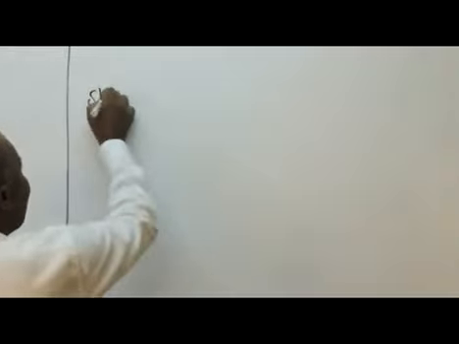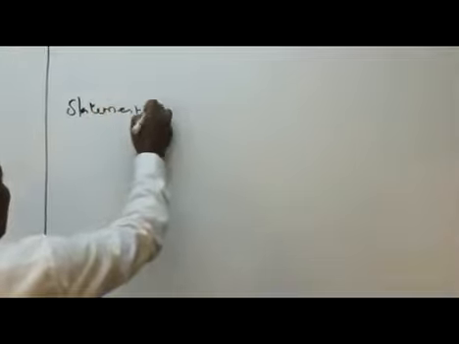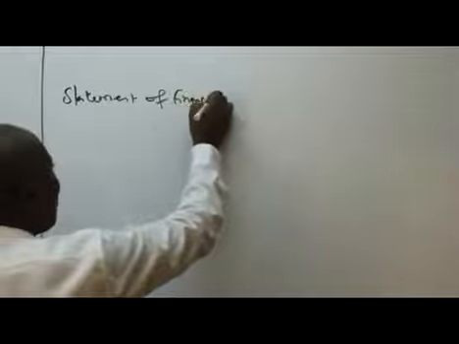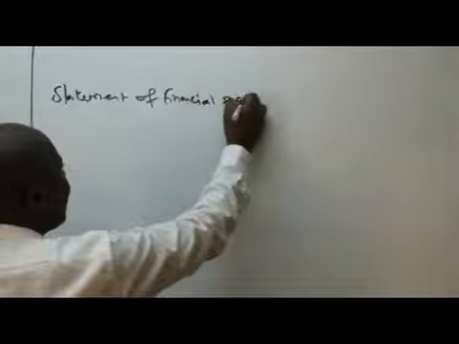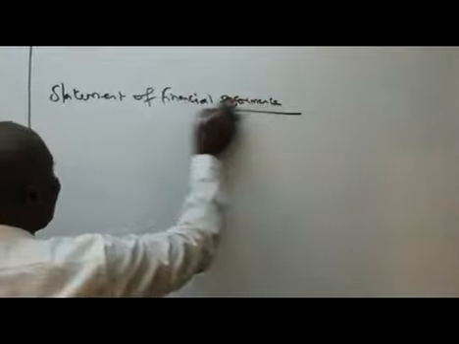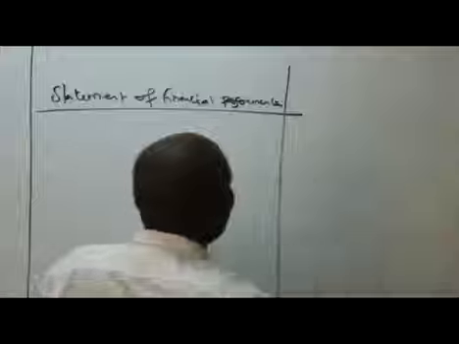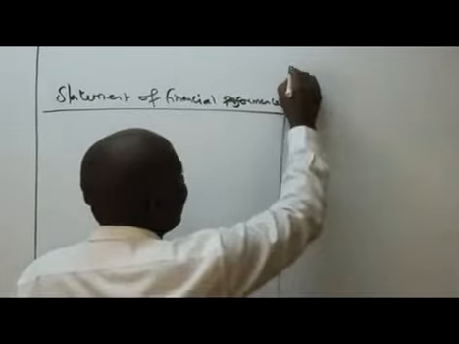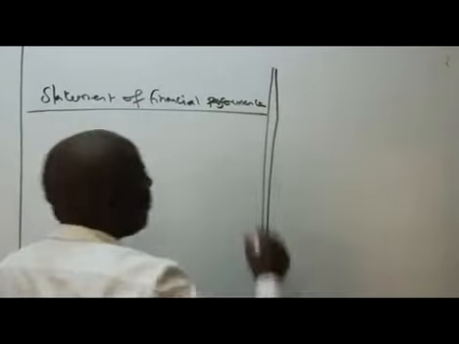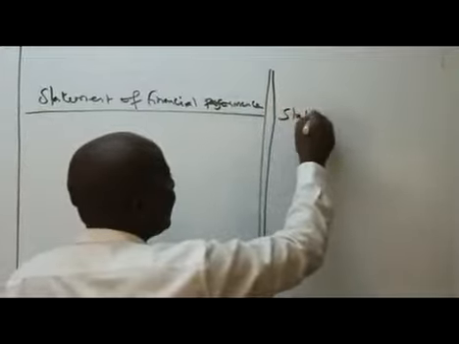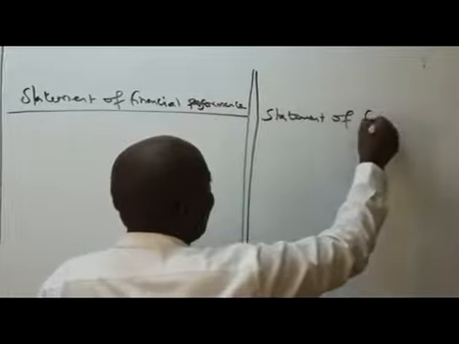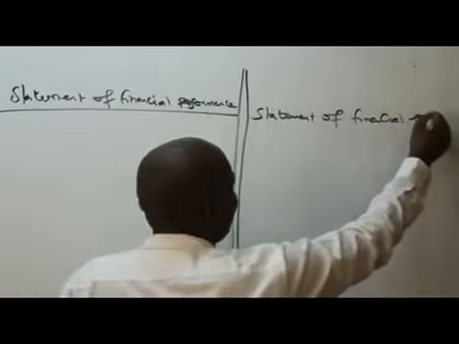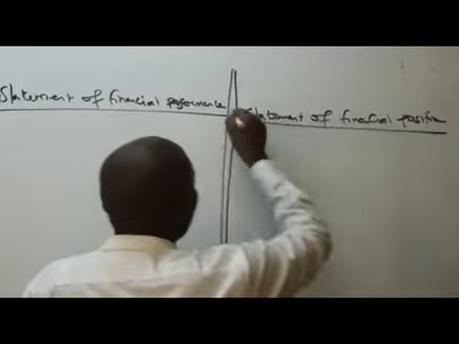What I'll do, I hope my cameraman will be able to see up to here. So we have here the statement of financial performance, right? And then we have the statement of financial position.